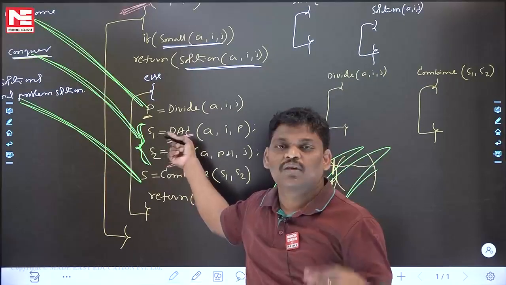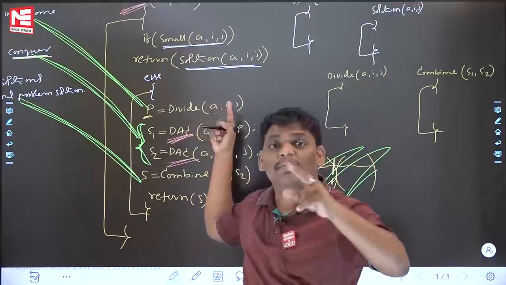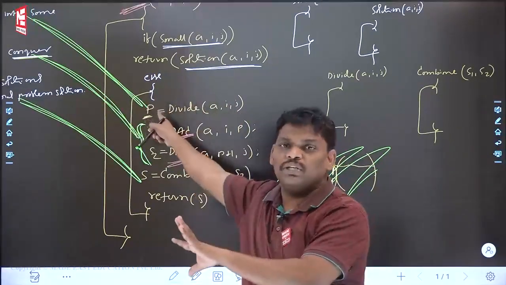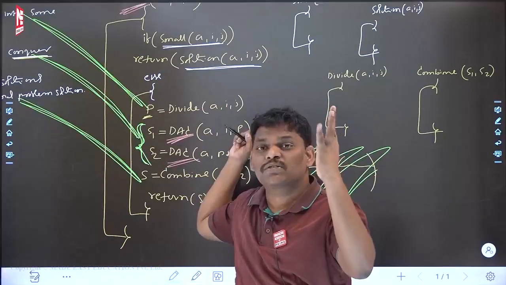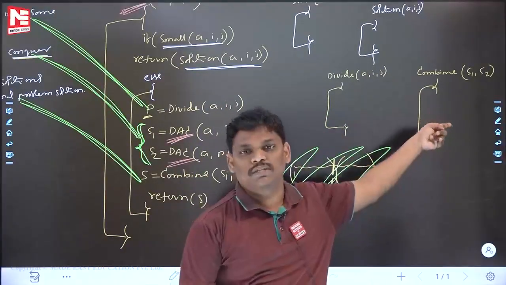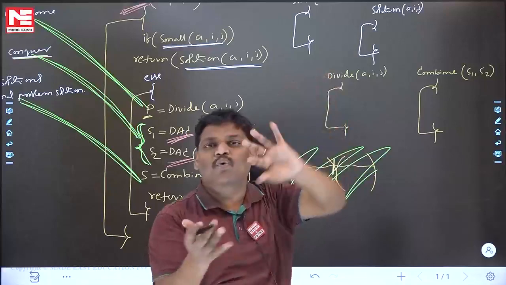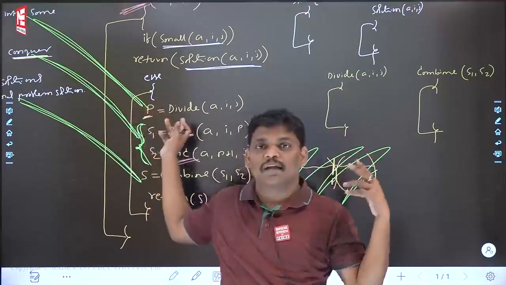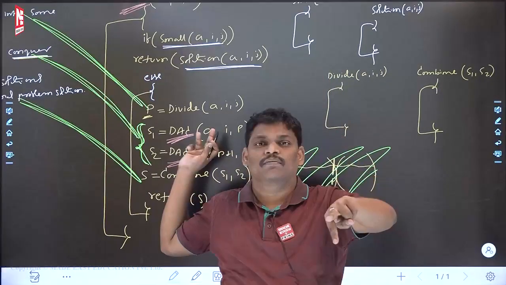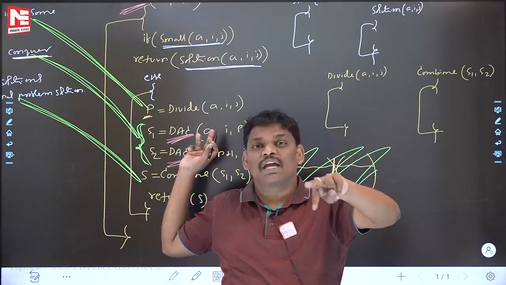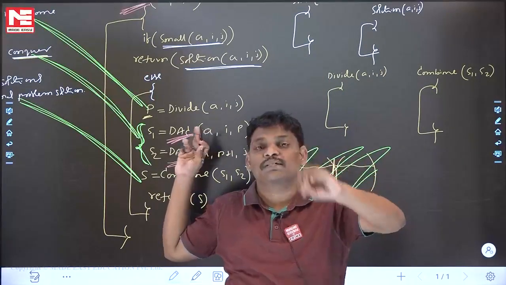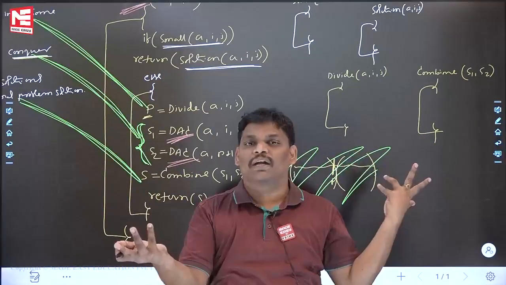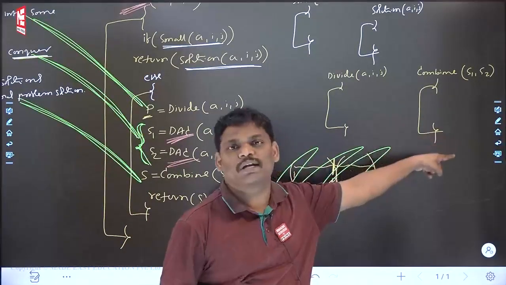Some people are asking, you are saying same algorithm, how will time complexity differ? Same algorithm, it's okay, but inside, the major functions, 4 functions are there. That code is changing. So inside the algorithm, the code is changing, and automatically time complexity will change. Using the same algorithm, 10 crore problems are solved, but you cannot say that all will take the same time. No, it depends upon what code you have written.